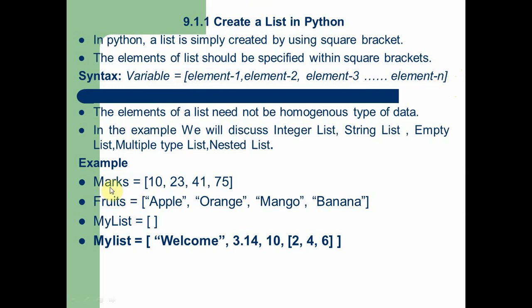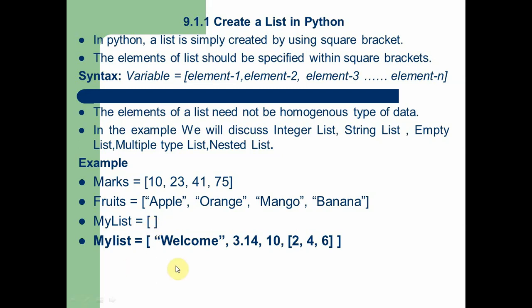In the example you can see here, Mars is the variable name, and 10, 23, 41, 75 are the list elements for the Mars variable. In the same way, if you want to create a fruits variable, here you can see you can add a string also as an element, but the condition is you should use double quotation for adding a string as an element in a list. And the third example explains we can create an empty list also. Empty list means without elements we can create a variable with data type list.